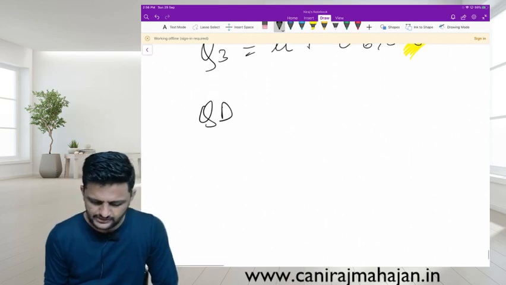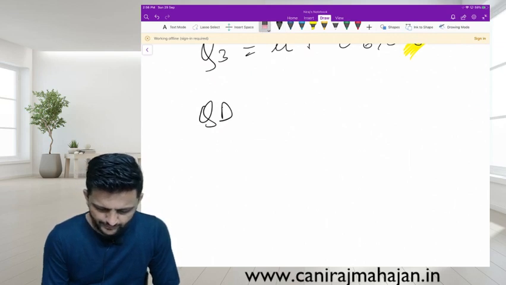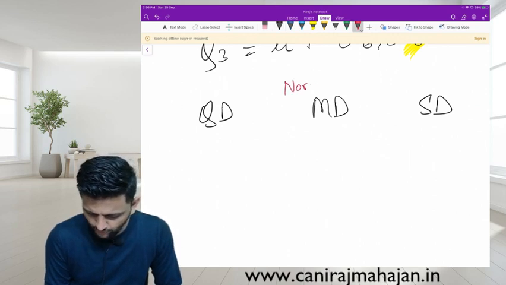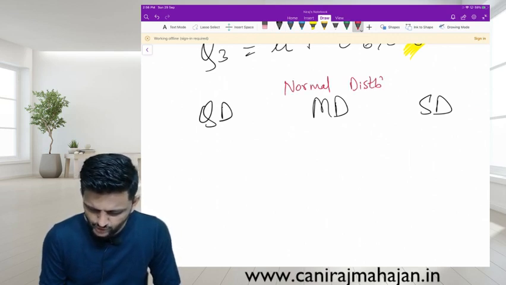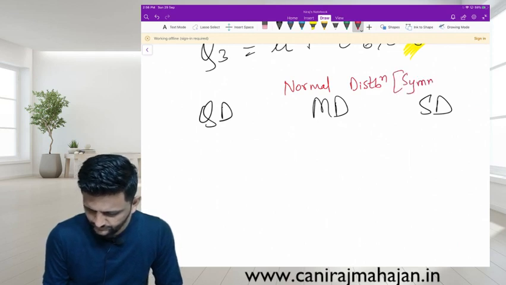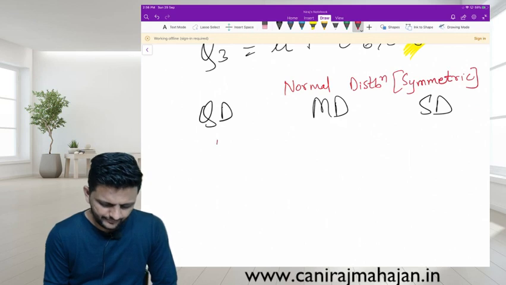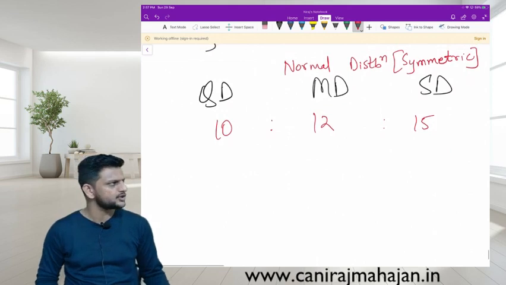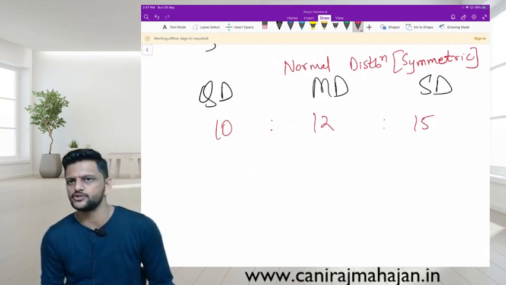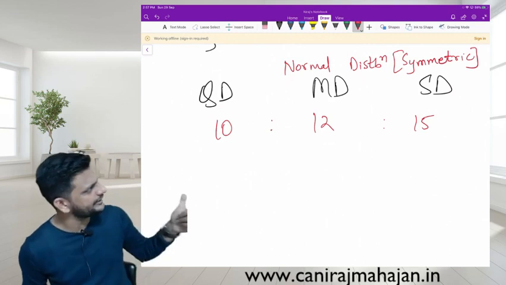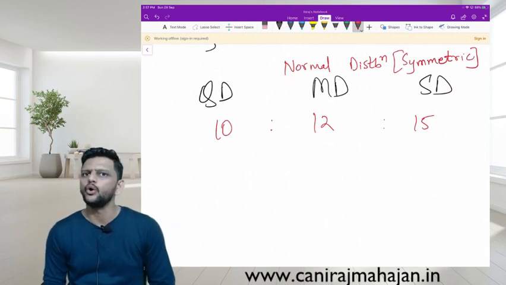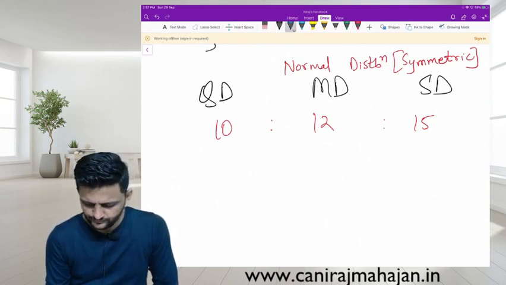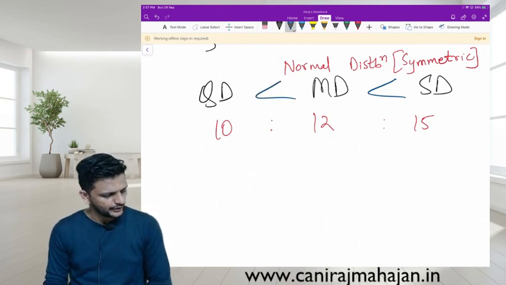Ratio is there. QD, MD, SD. Pay attention. This is only for the symmetric case: 10, 12, 15. Standard. This is a standard ratio between QD, MD and SD. 10 is to 12 is to 15. Even if you have one of the values of any of them, you can find the other two also. Okay, good. So who is greater always? SD is greater than MD is greater than QD. Yes or no?